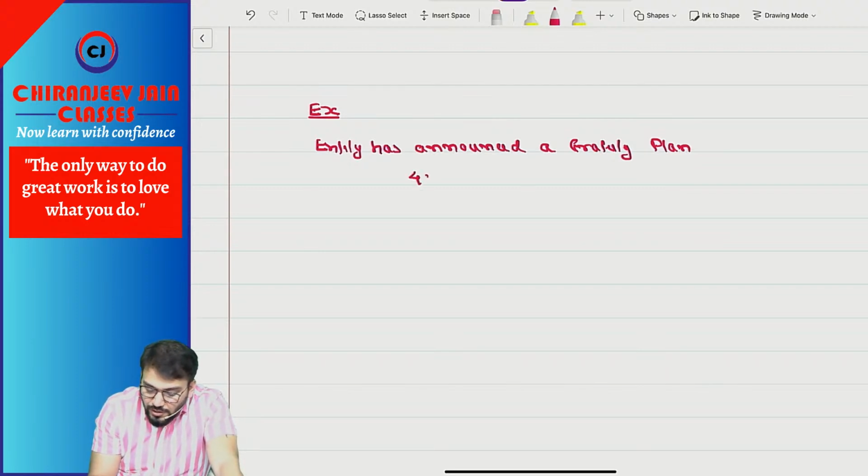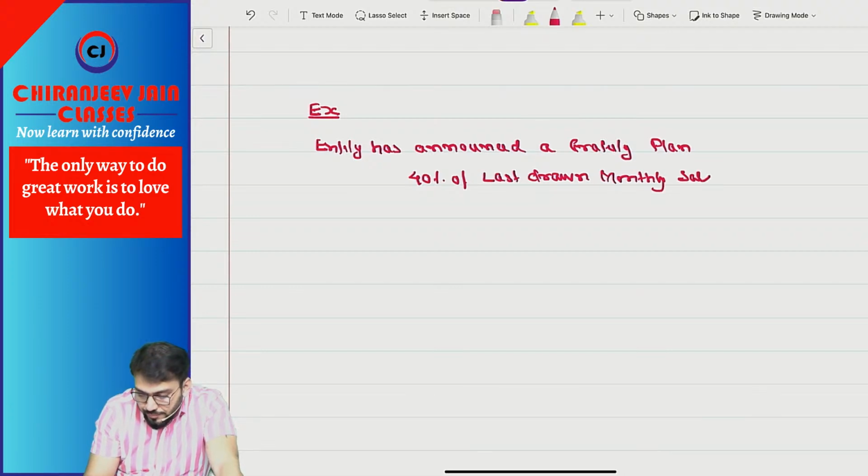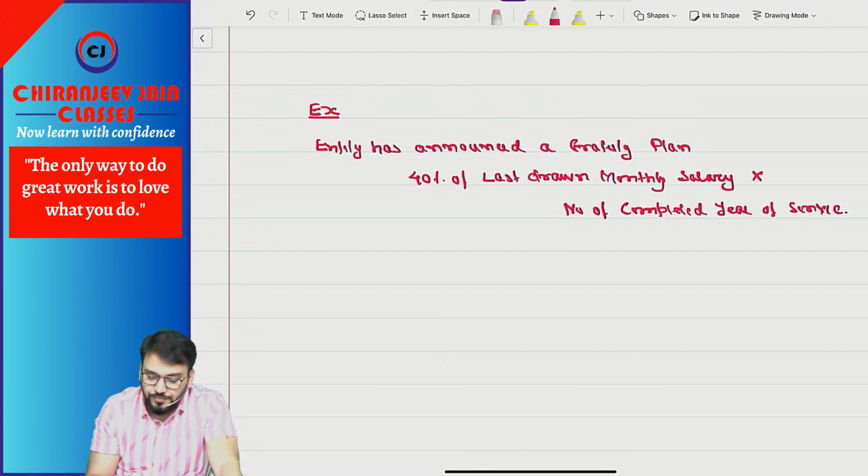And it is 40% of last drawn monthly salary multiplied by the number of completed years of service.